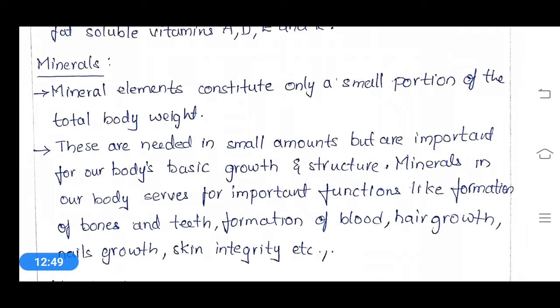Mineral elements are present in very minute quantities in our body. Apart from calcium, all the other minerals are in very small amounts, and after calcium we have iron in high quantities in our body. So only a few minerals are high in our body and few are very low. Based on this composition, we again divide minerals into macro and micro minerals.